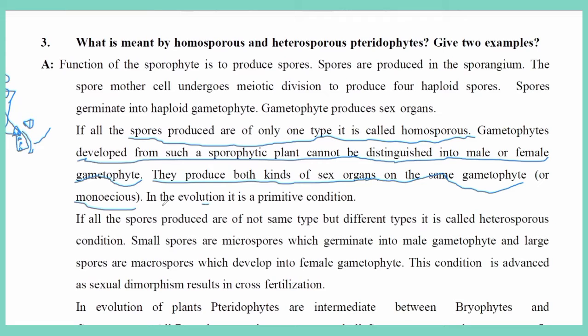In evolution, this is the primitive condition. Imagine these spores developing into a gametophyte. This gametophyte develops both sex organs on the same plant body, a male sex organ and in the same way a female sex organ.